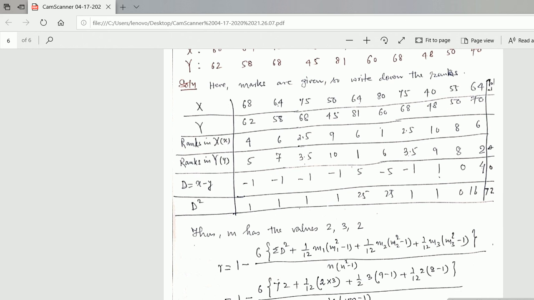Marks in X are given as 68, 64, 75, 50, 64, 80, 75, 40, 55, 64. The total is already written here, you just write it down.